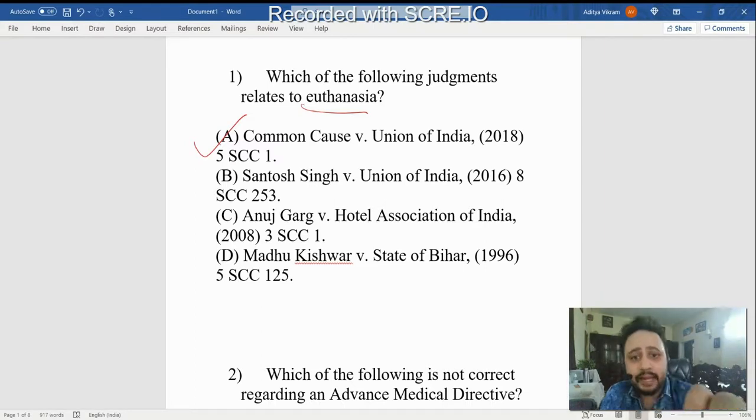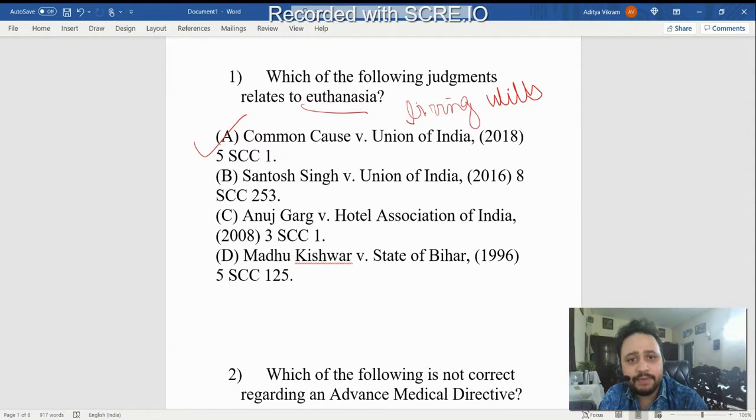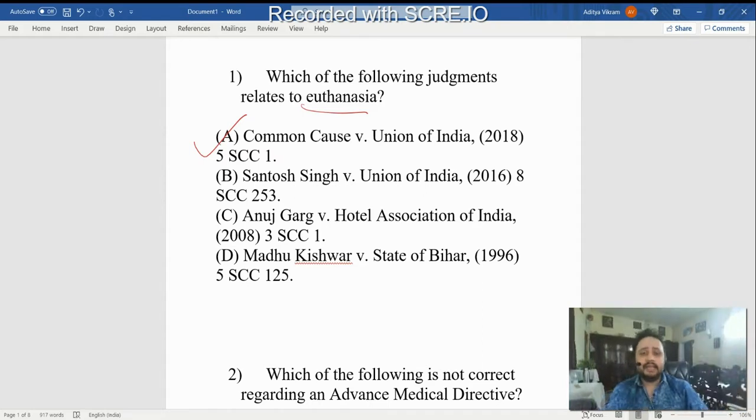Okay, and in this case it also gave legitimacy to living wills. Okay, living wills. Under living wills a person can declare that if he is ever placed on a ventilator, or he is in a vegetative state, then he should not be allowed to live.